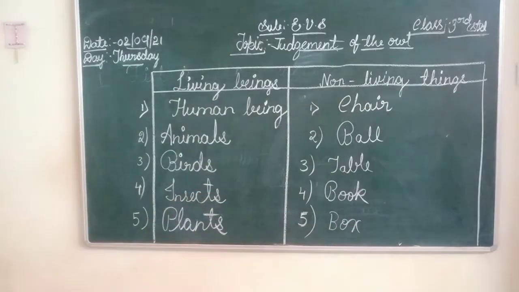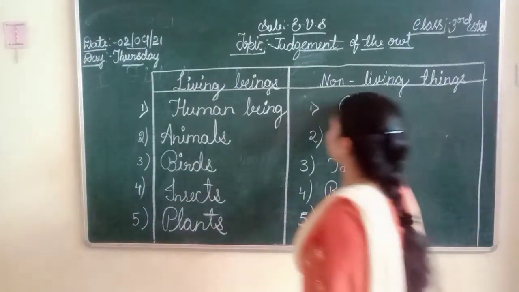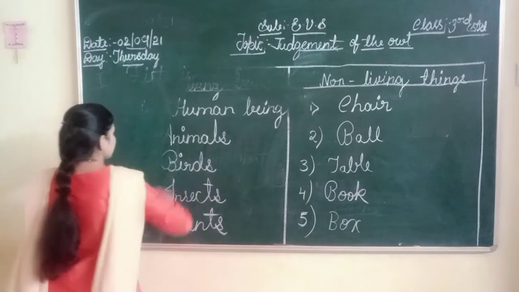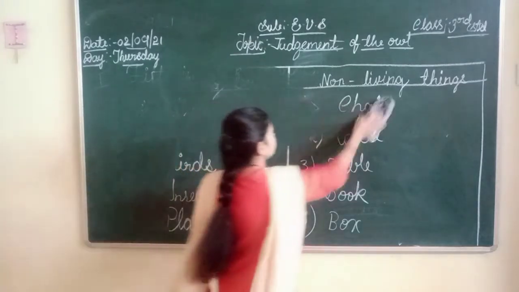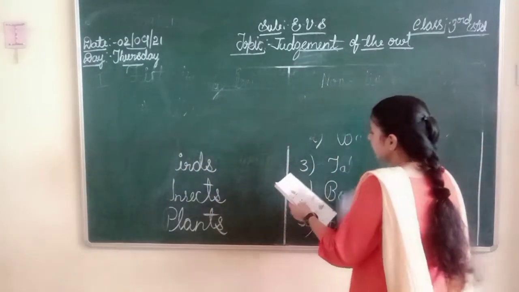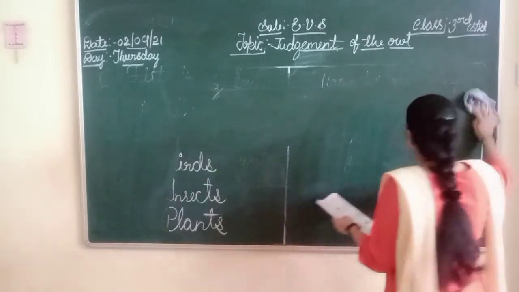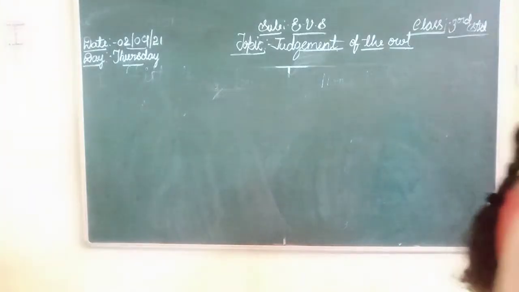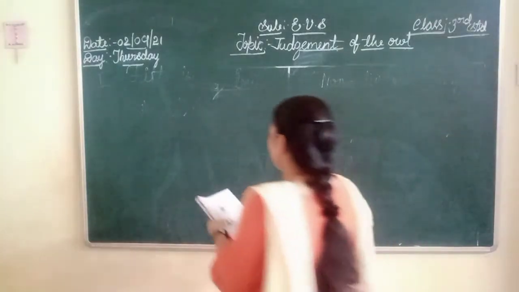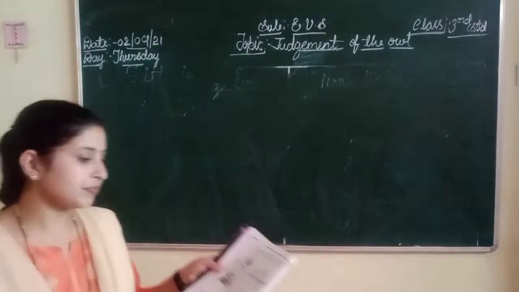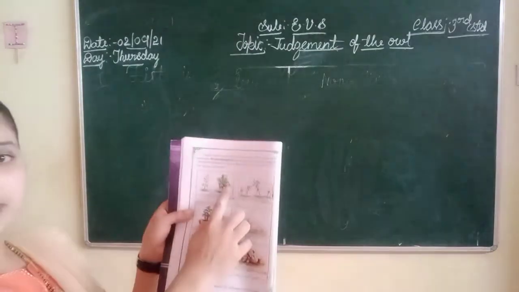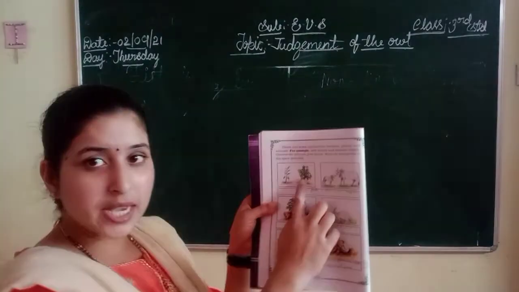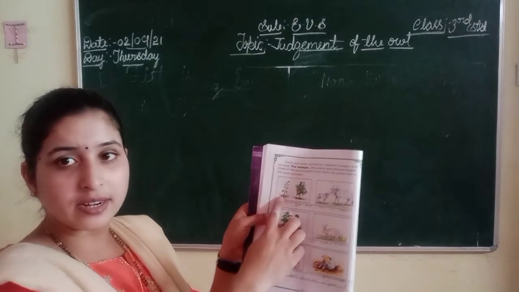Fine. Now I am going to erase this box. Erase this table. Now what do we have to write? The similarities between plant and animal. In the first picture, you just observe, this is the big plant and this is the younger one, right?